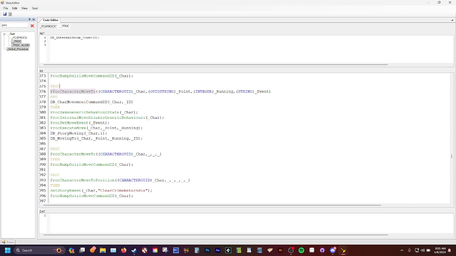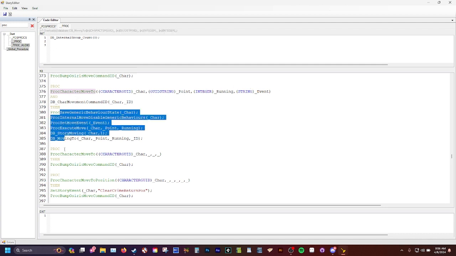You just name your proc up here after saying proc, and you define what you want in your proc, right? And by doing that, these don't mean anything. You're just saying what they're going to be doing, right? Because running and stuff, that'll happen in behaviors and stuff like that. Where is that? It's right here. Proc execute move to. Running is defined somewhere else. But anyways, that's really all you do.